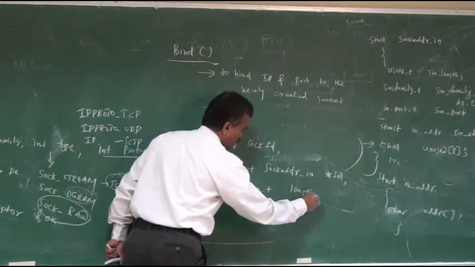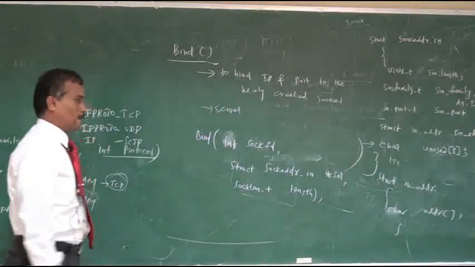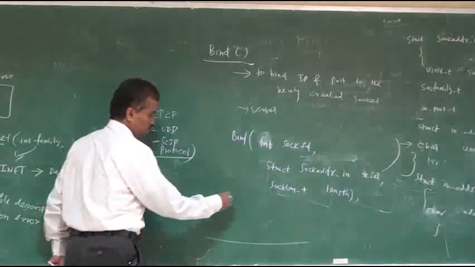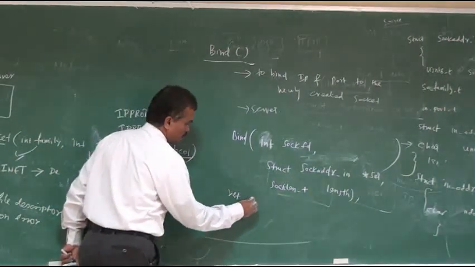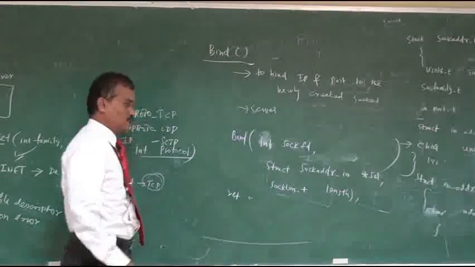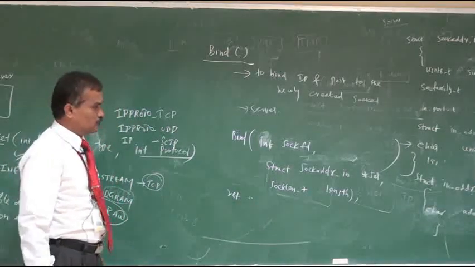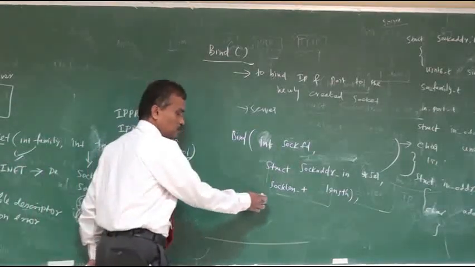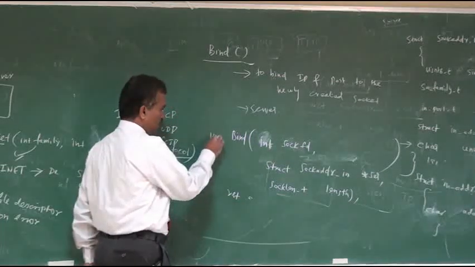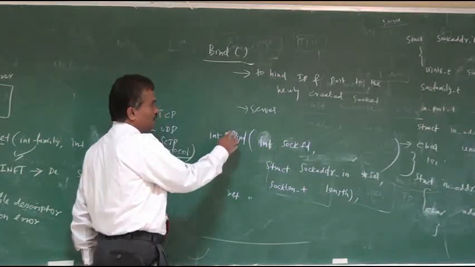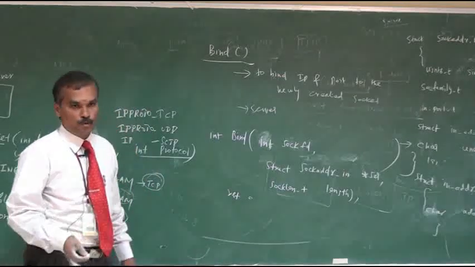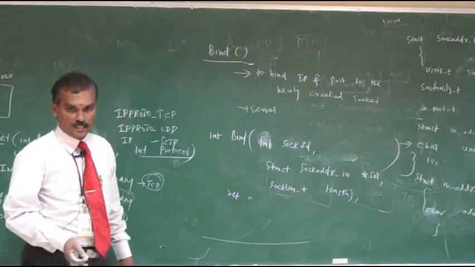These are the three arguments. Again, this function returns a value 0 if okay, -1 on error. The return value is an integer. The bind function binds the IP address and port number to the newly created socket.